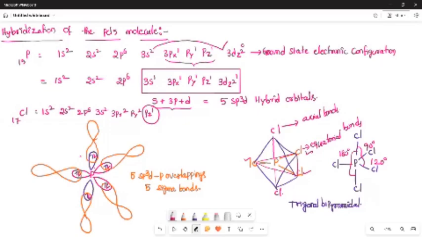So the PCl5 molecule contains three kinds of bond angles: 120 degrees, 90 degrees, and 180 degrees. So this is simply about the hybridization of the PCl5 molecule. Okay? Yeah. Thank you very much.